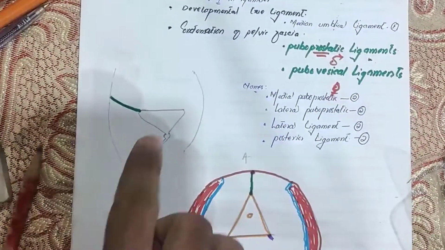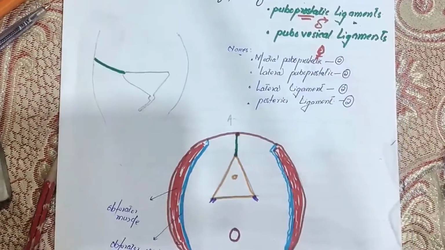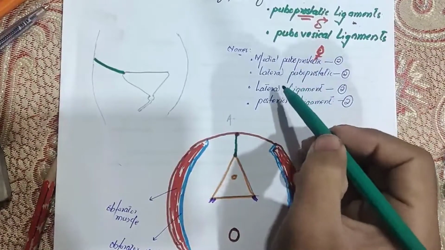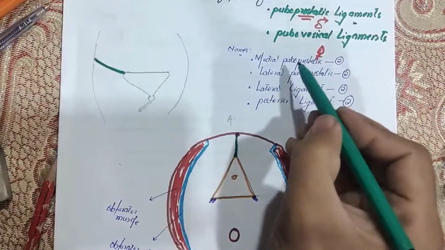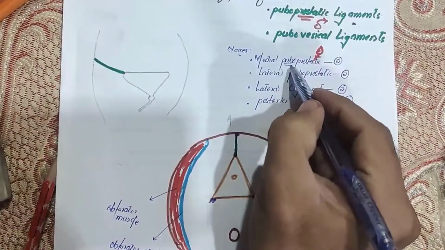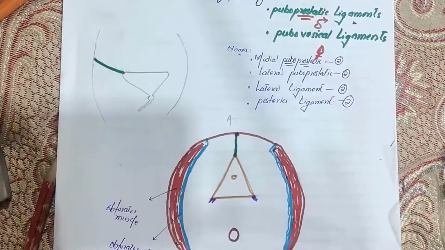Like this, right? So this is the median umbilical ligament. Now lateral to the median umbilical ligament, there are two puboprostatic ligaments. Now look carefully. Puboprostatic means that they go to the pubic bone from the prostate level.